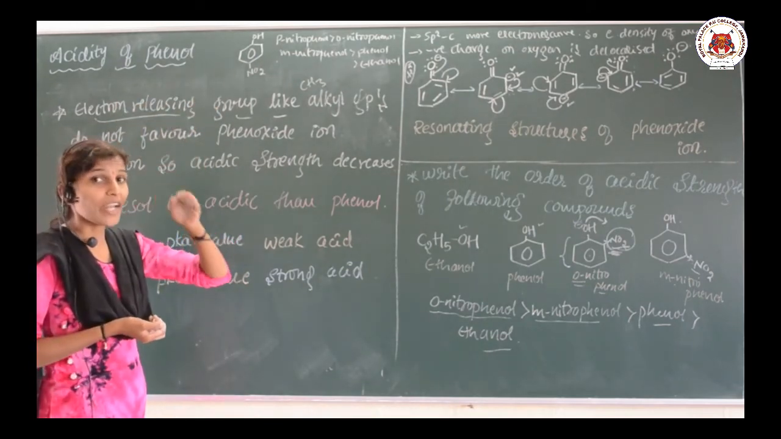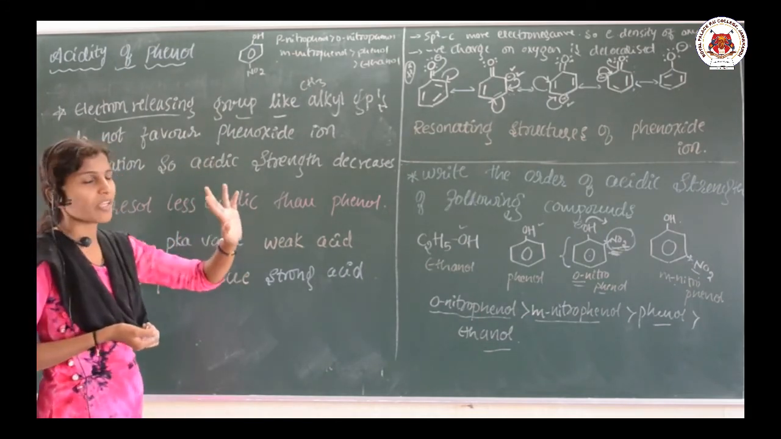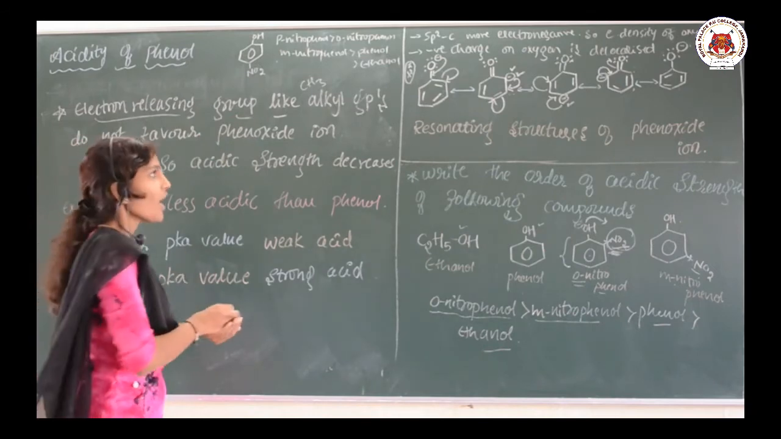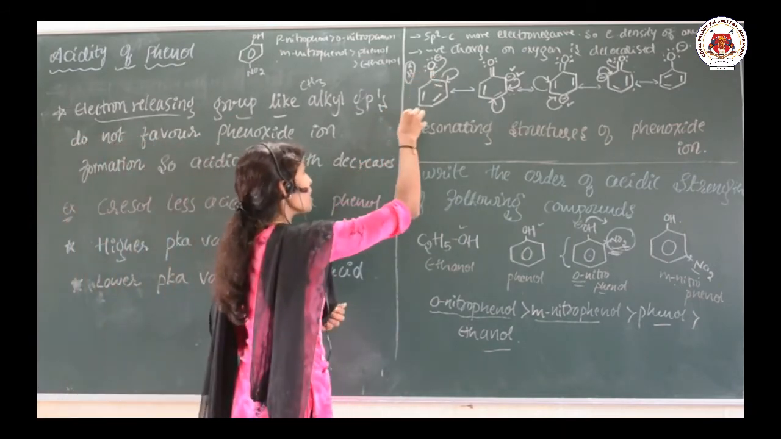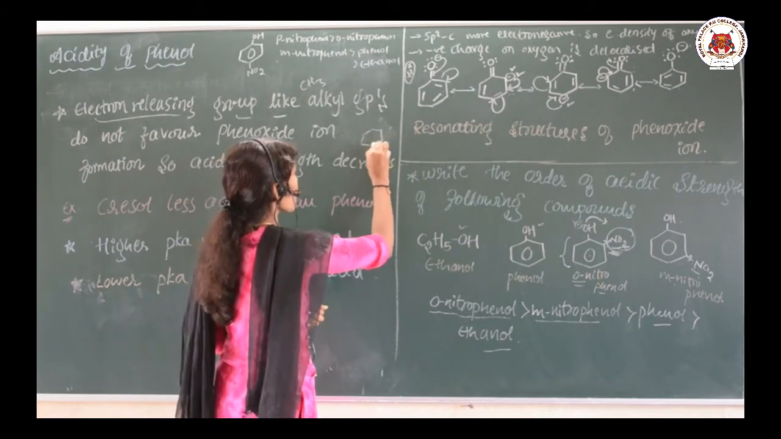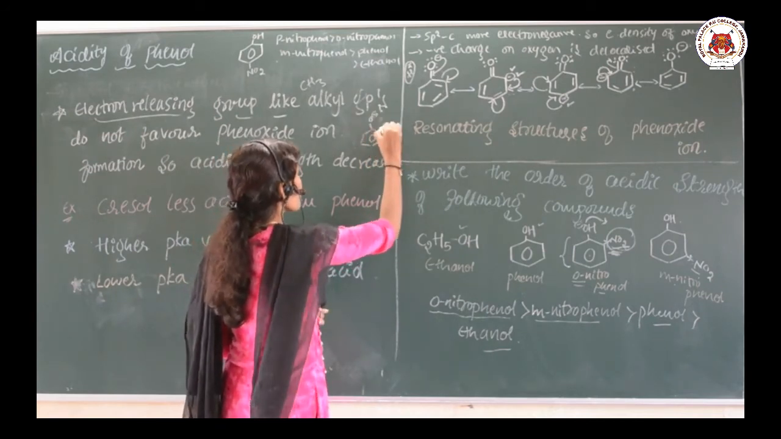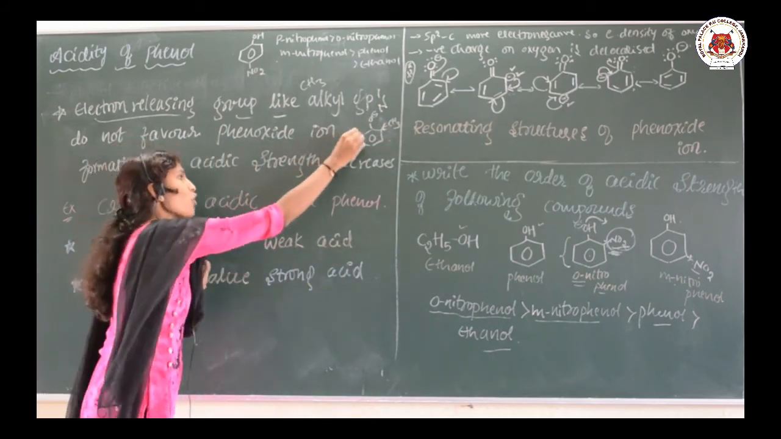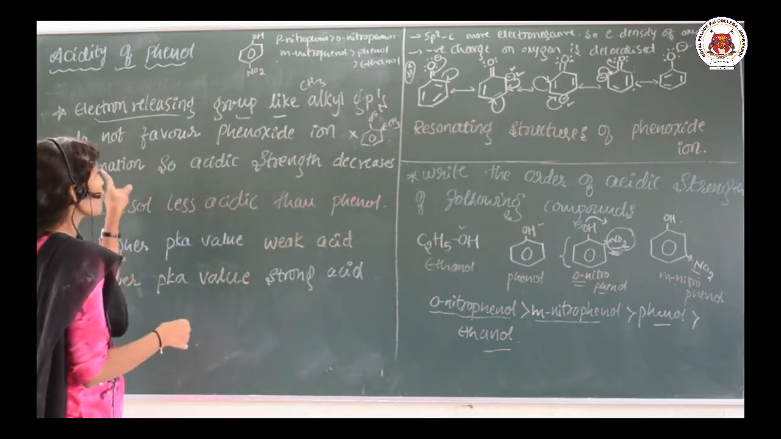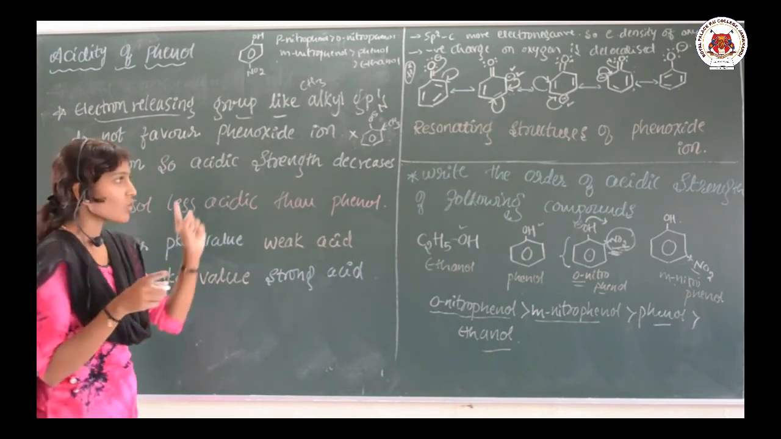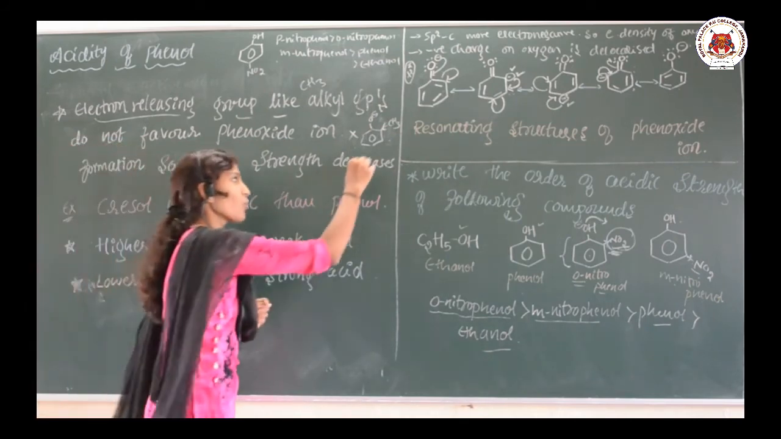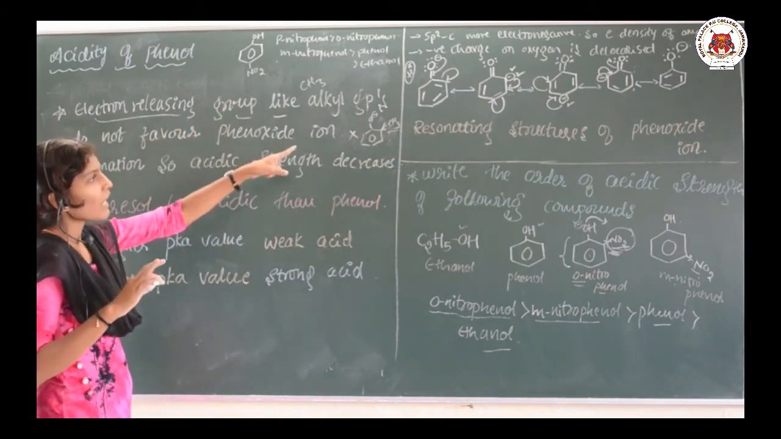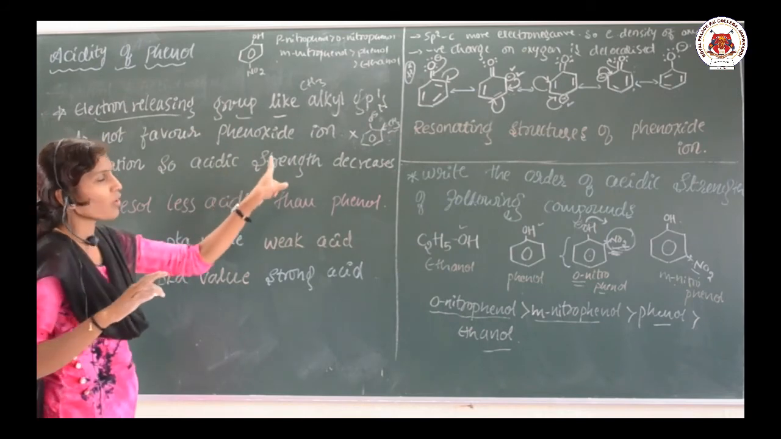So when such groups are attached to the ring, what happens? It does not favor the phenoxide ion formation. If the attached group is electron releasing towards the ring, it does not favor the phenoxide ion formation. So the acidic strength decreases when the groups are electron releasing groups. Okay, so during that time acid strength is going to decrease.